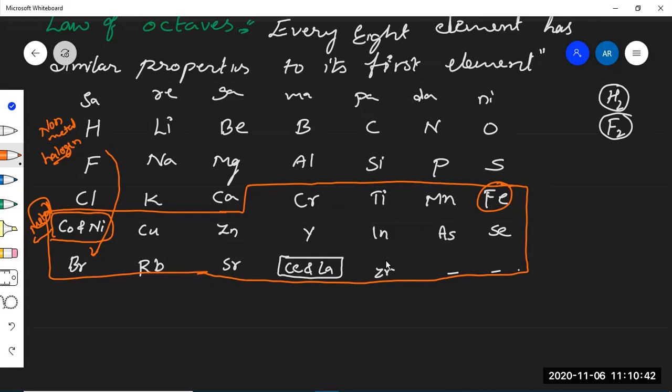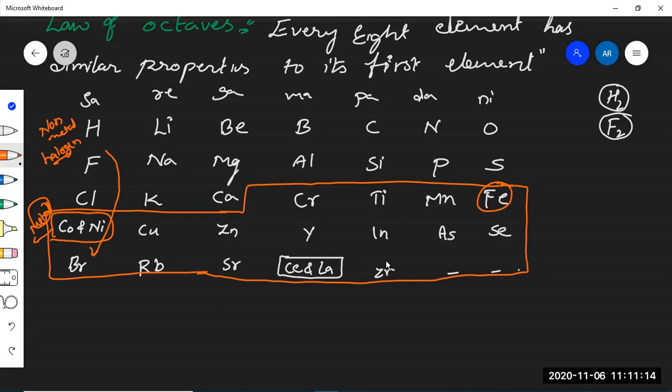And also he was an egoist person. Basically he gave one statement during his time. It was assumed by Newland that only 56 elements exist in nature and no more elements would be discovered in the future. He concluded that only 56 elements can exist in nature. No 57th, no 58th element can be found in the future, it seems.